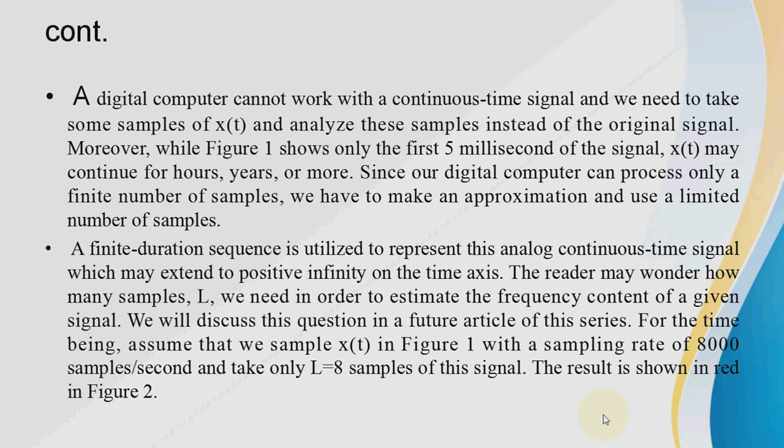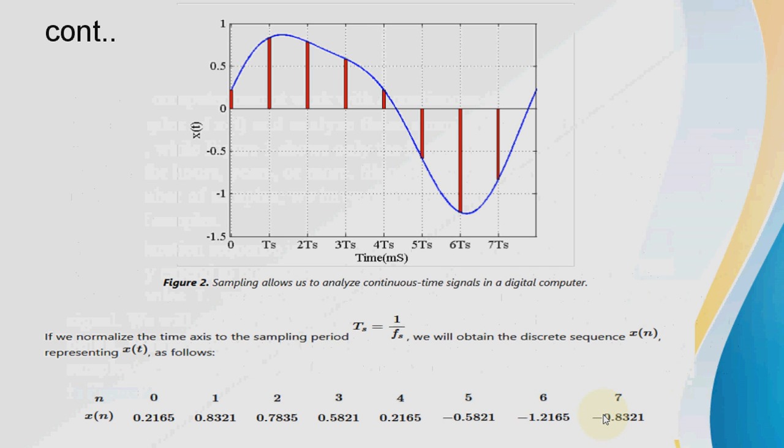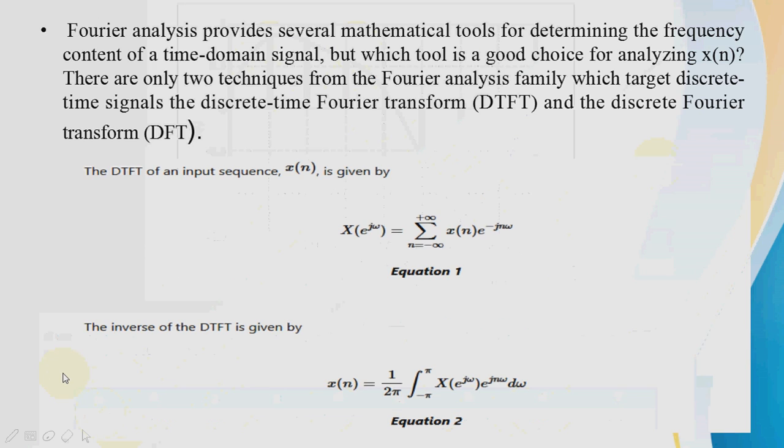Let us consider L samples. We need to analyze or estimate the frequency content of the signal. So let us take L equal to 8 samples of the signal, and the signal is sampled using the sampling period Ts equal to 1 by Fs. So you will get the different values of the samples, and you will get these signals with the different samples.